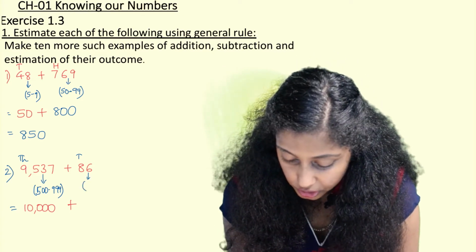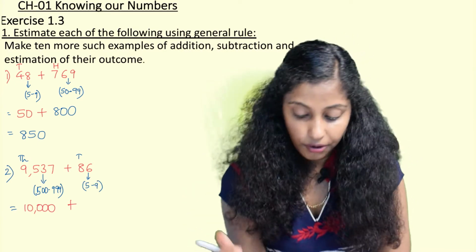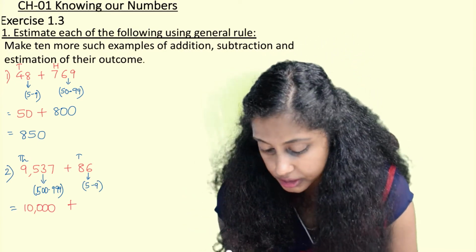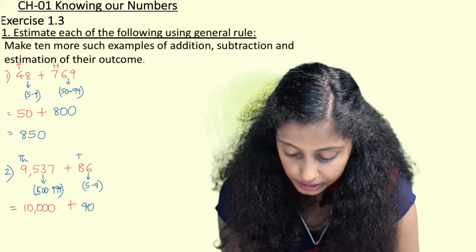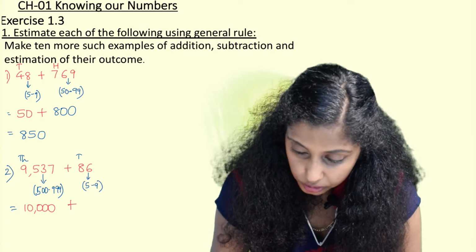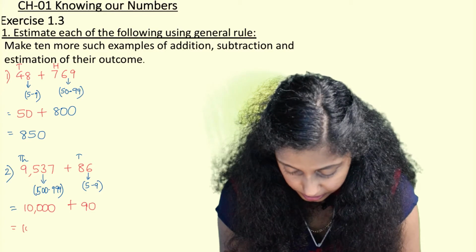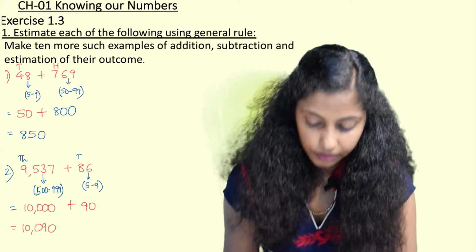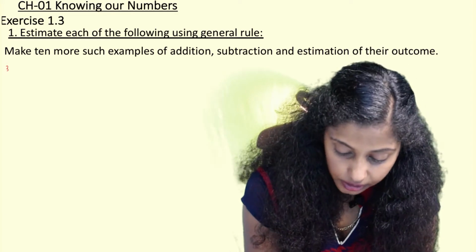If we have to round off to the nearest tens, 6 comes in the range of 5 to 9. So 8 tens will get rounded off to the next tens because 6 is bigger. So it will get rounded off as 90. And then when we add these both, we get our answer, that is 10,090. Now we write some more examples and solve our sums.